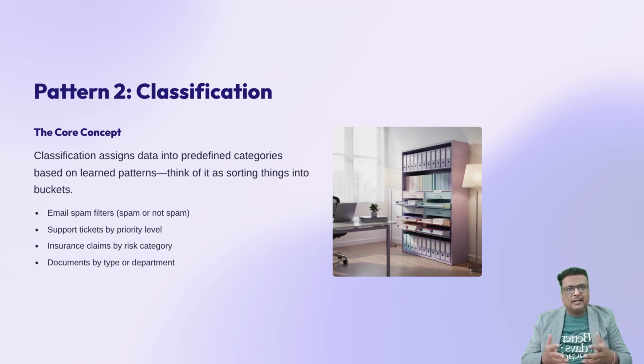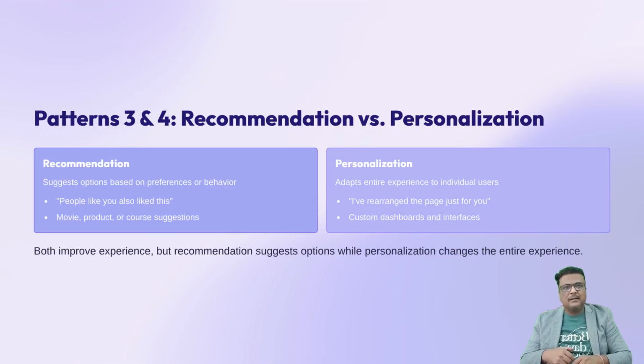Let me give you a quick example. An insurance company receives thousands of claims. AI classifies them as low risk, medium risk, or high risk. Humans still make final decisions, but classification speeds everything up. Prediction guesses a number or likelihood. Classification puts things into groups, different patterns, different purposes. Now, stay with me because the next two patterns are very common and often confused.